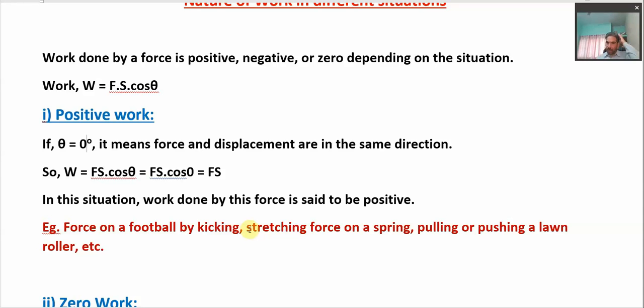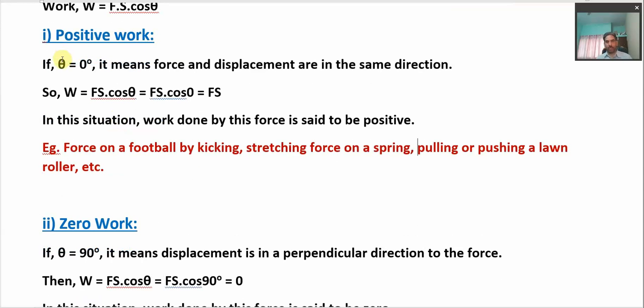Another example we can think about is a stretching force on a spring. Suppose a spring is getting stretched. One end of the spring is fixed and the other one is getting stretched. Then the spring gets displaced along the direction of the force applied. In that situation also, work is done, which is positive, by the force. Similarly, you can think about anything which is being pulled or pushed, just as pulling a lawn roller, for example. Then the lawn roller gets displaced along the direction of the pulling or pushing force. So these are some cases where we say that work done is positive.